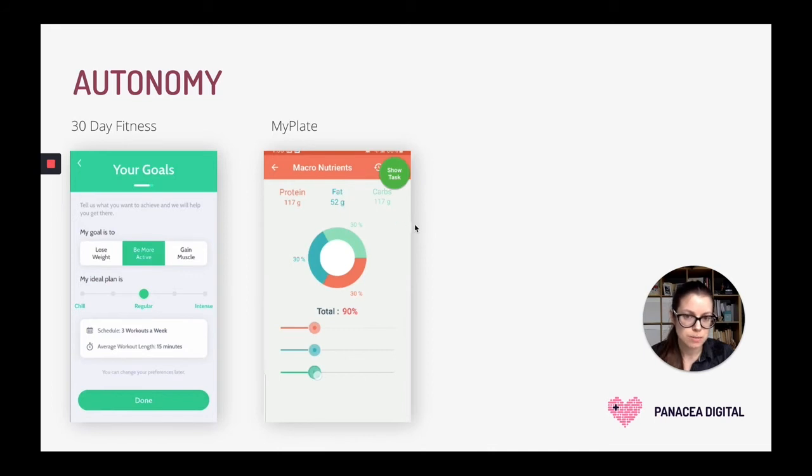So that participant commented that the app that they were using at the time didn't allow them to select their own targets. So they found that very annoying because what was happening is that the app just kept sending her notifications and nagging her that she's having too high fat intake, which was something that she actually wanted.